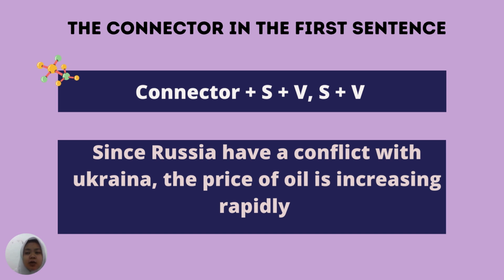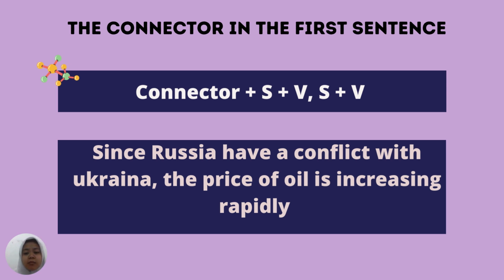Since is the connector, Russia is the subject, has a conflict is the verb, with Ukraine is the object. After the first clause, we have used a comma. Remember, if we use the connector in the first sentence, we have to use a comma in the middle of the sentence. And then the price of oil is the subject, is increasing is the verb, and rapidly is an adverb.